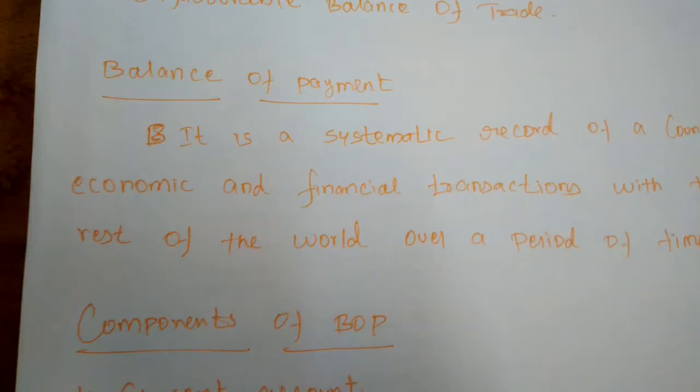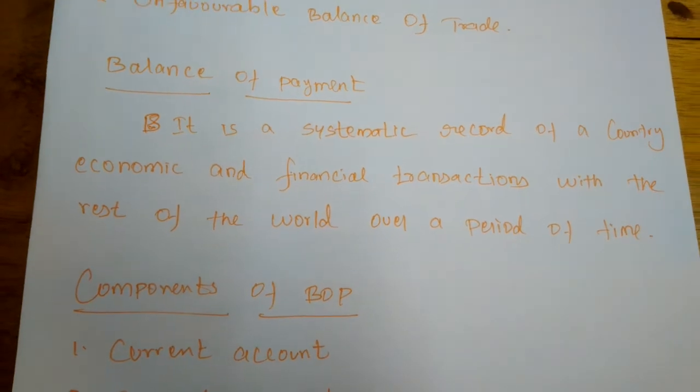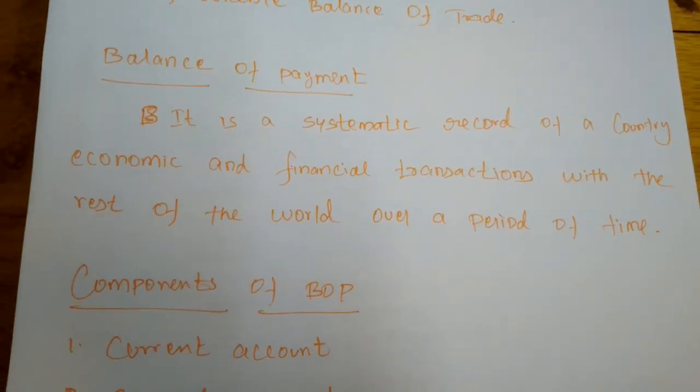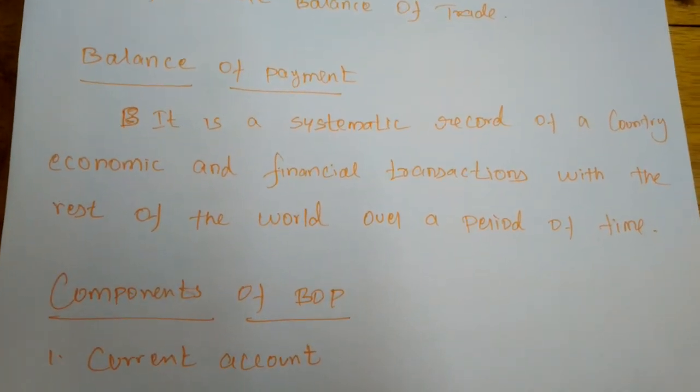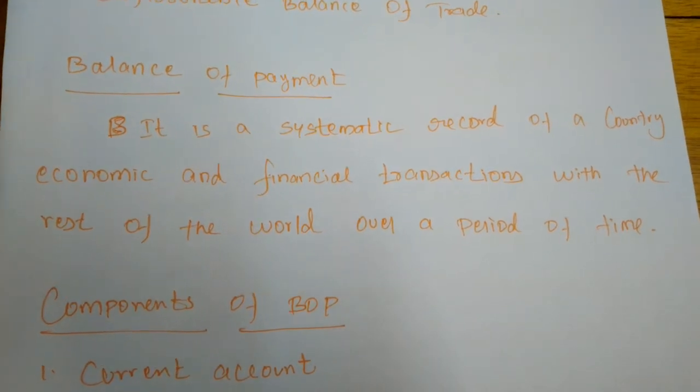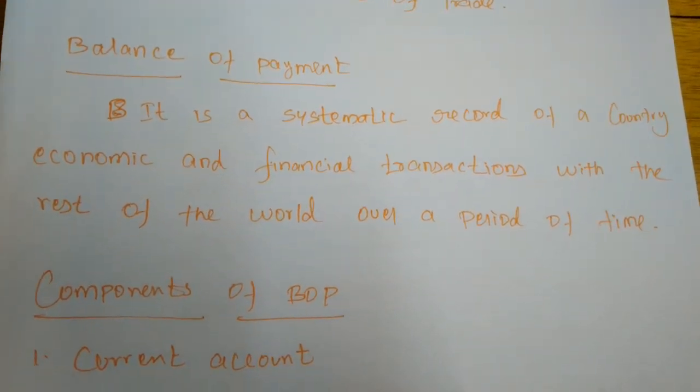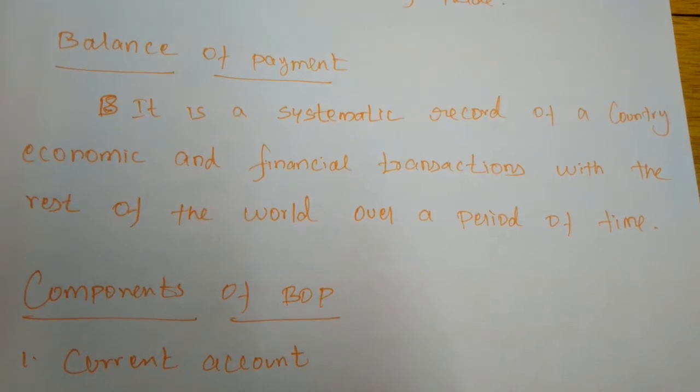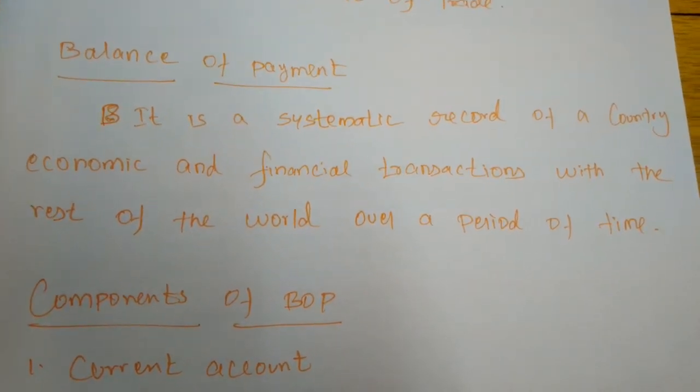Balance of payment disequilibrium means the demand is not equal to the supply. If the demand is not equal to the supply, what will happen? The receipts or the payments will differ from one nation to another.